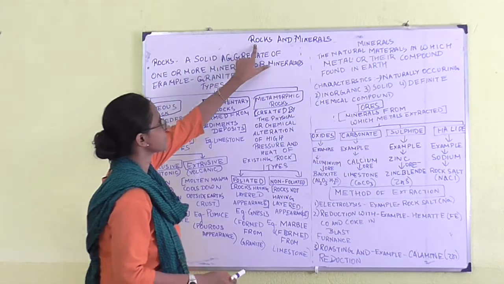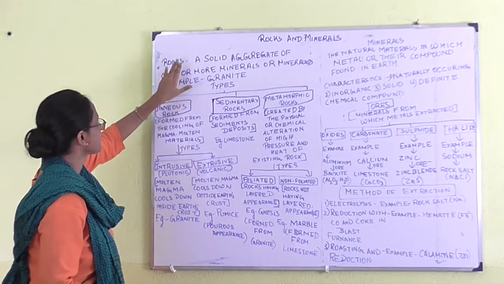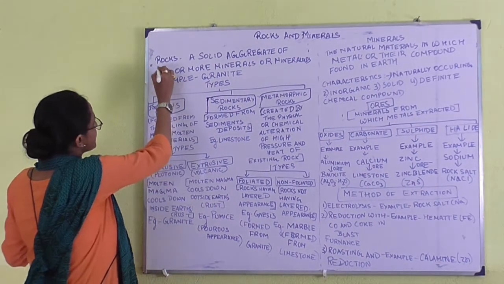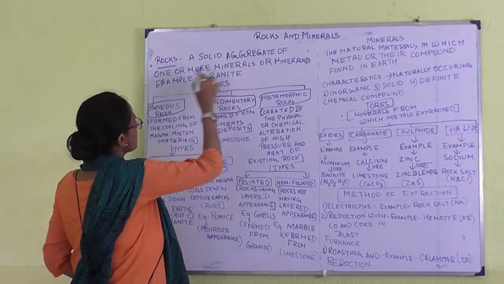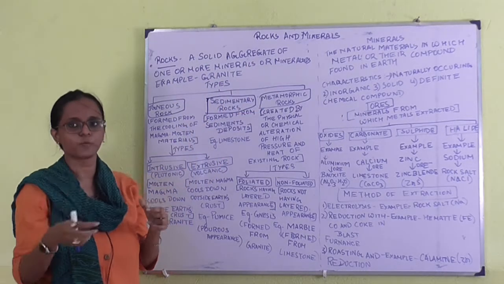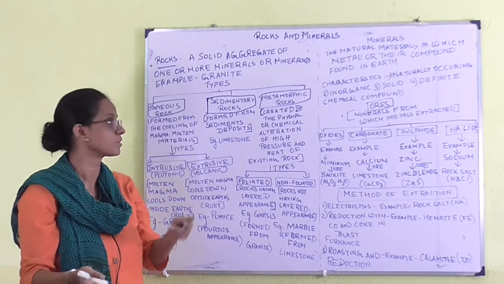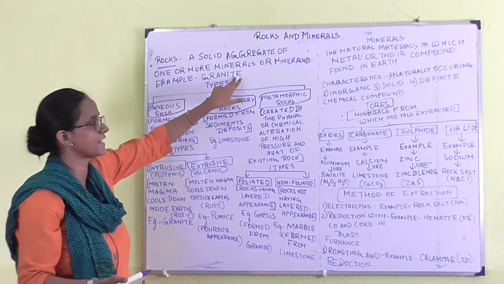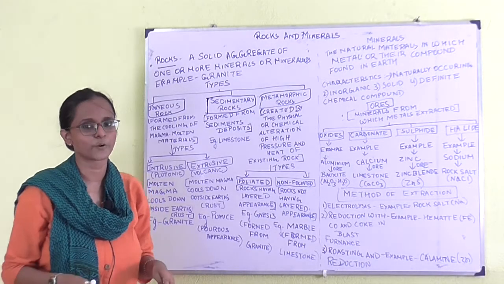So today's chapter is rocks and minerals. So first we will learn about the definition of the rock. What is rock? A solid aggregate of one or more minerals or mineraloids. If one or more minerals are mixed together, then that forms a rock. What is an example of rock? Granite. Everybody is familiar with granite because it is used for flooring tiles.